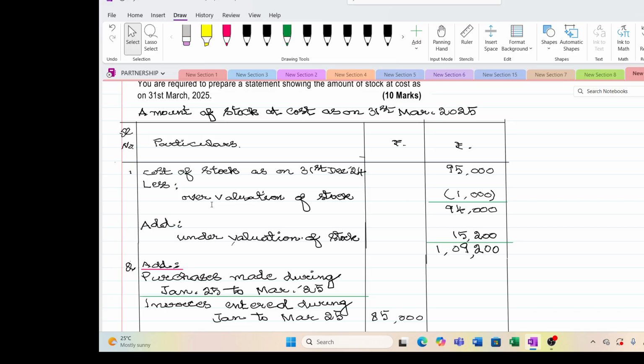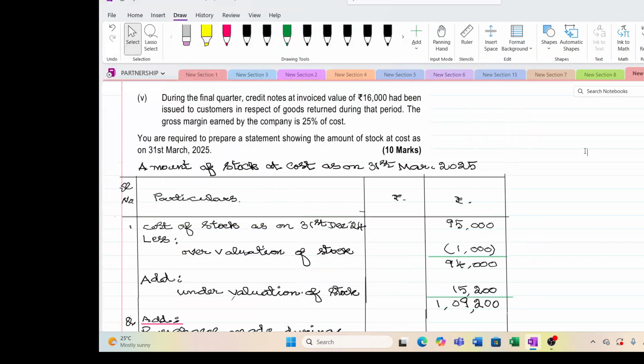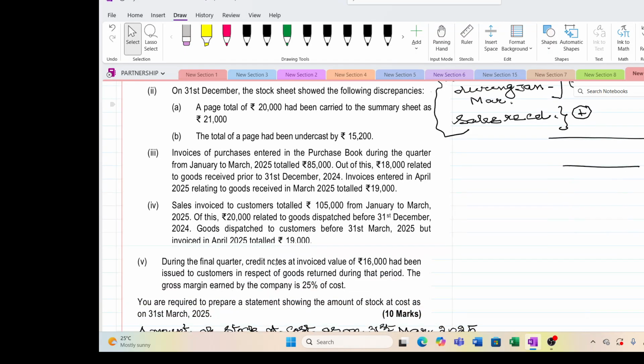Instead of 20,000, they wrote it as 21,000. So there is an overvaluation of 1,000. This page total of 20,000 has been carried to the summary sheet as 21,000. So we have to remove that 1,000. That was an error of overvaluation.